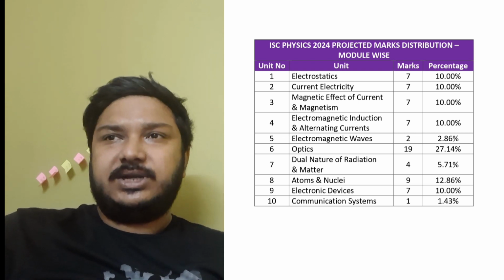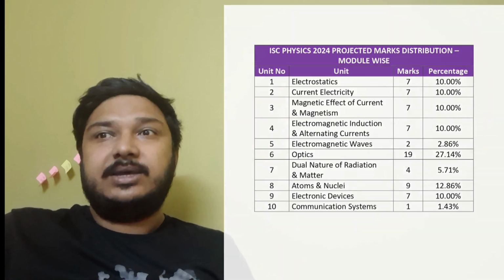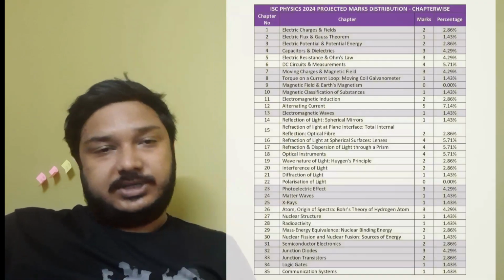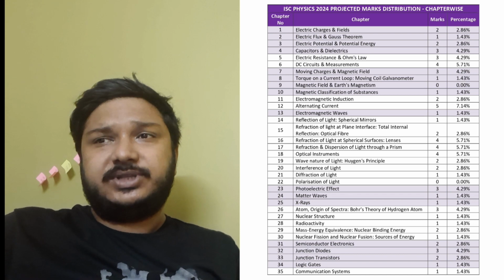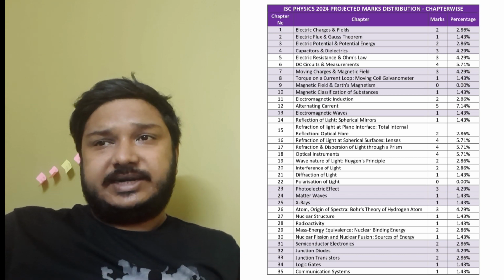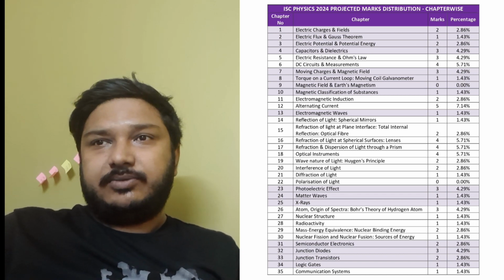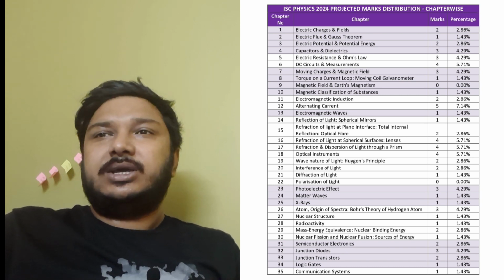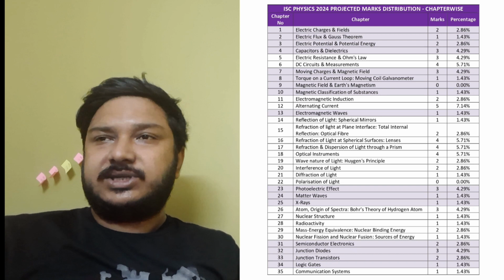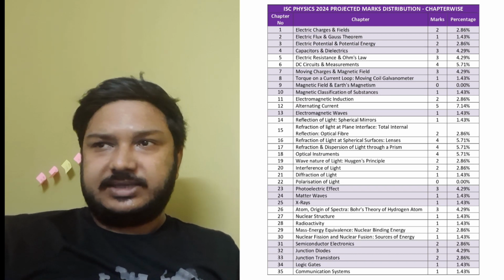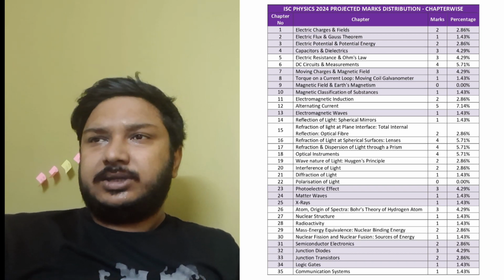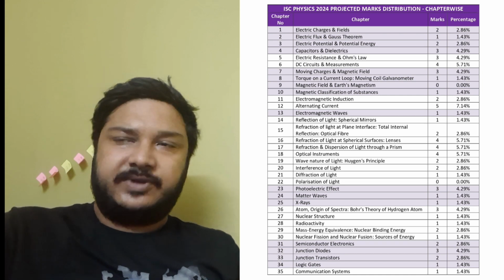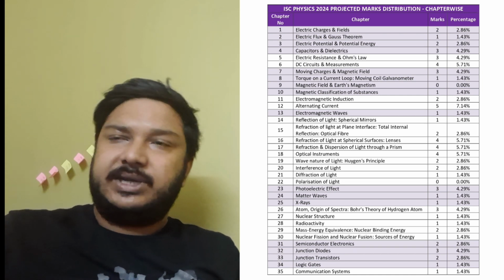Now let us see what the analysis looks like if we go chapter wise. First we will be seeing on the screen the tabular format. In the tabular format, you will see the marks distribution and percentage. The PDF link will be given in the description. You can download it from there in detail and check it with time. There is no need to pause the video and check it right now. You can get the PDF.